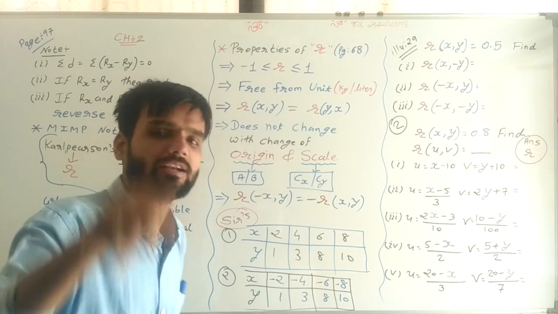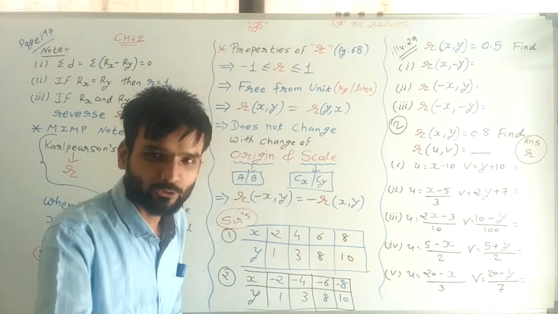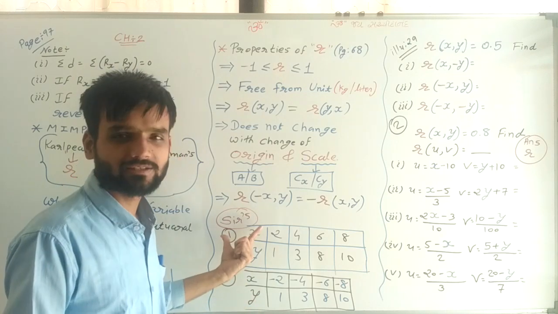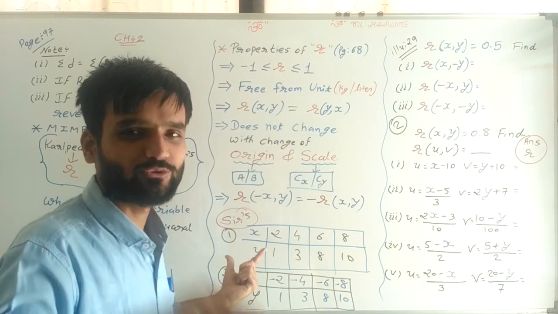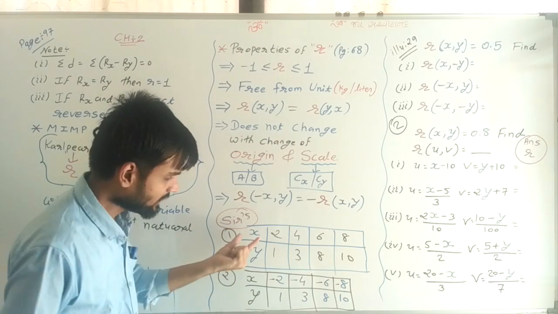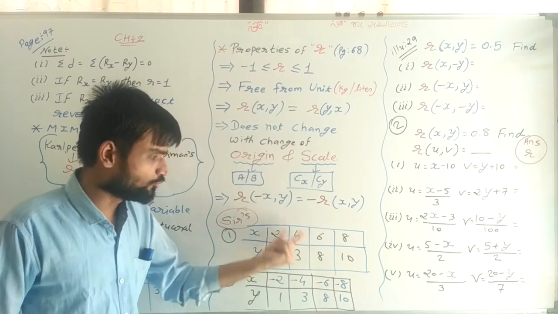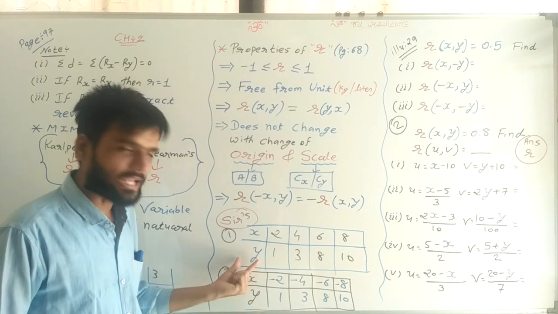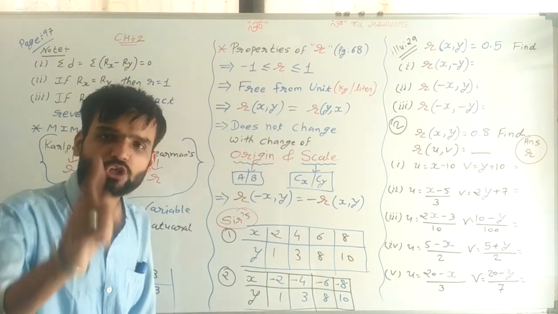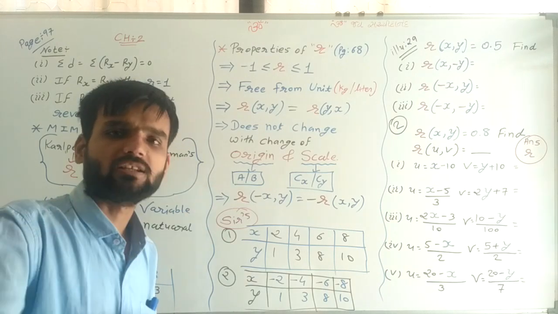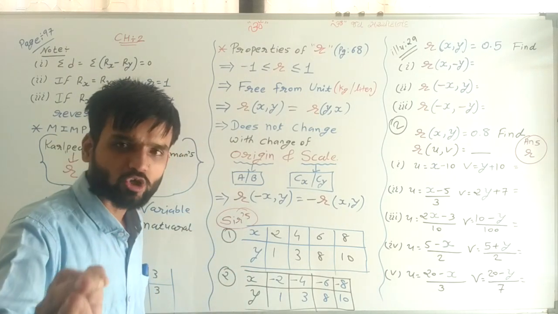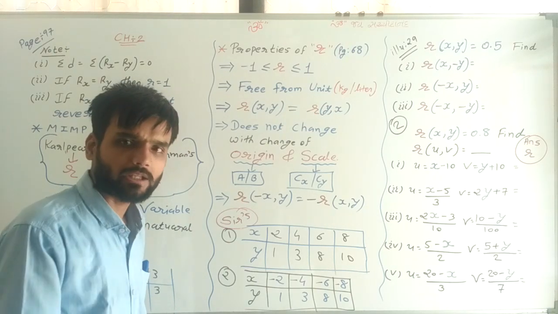And to prove that, today's new concept, new sums from Kamal sir, you have to do two sums. Now in the first sum, values of x are given as 2, 4, 6, 8 and y is given as 1, 3, 8, 10. Find the correlation coefficient by the Karl Pearson method.